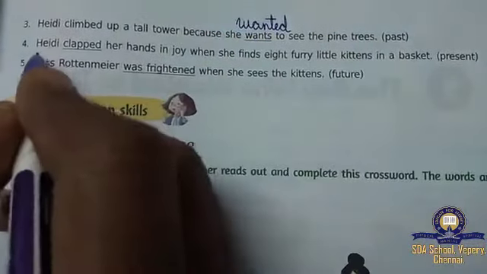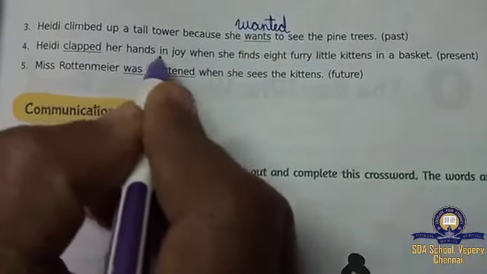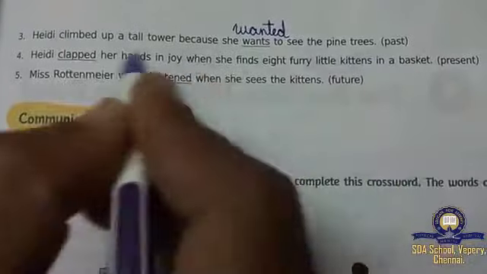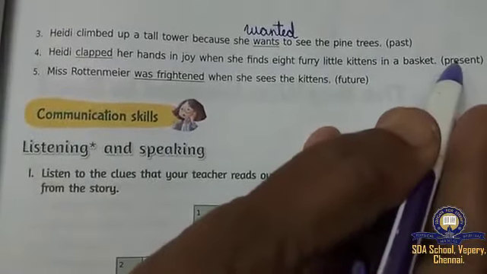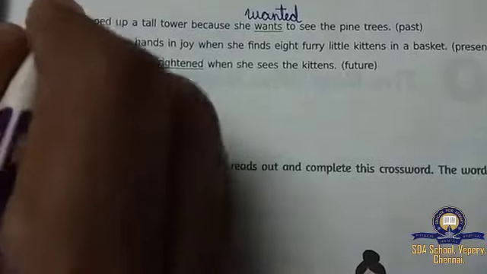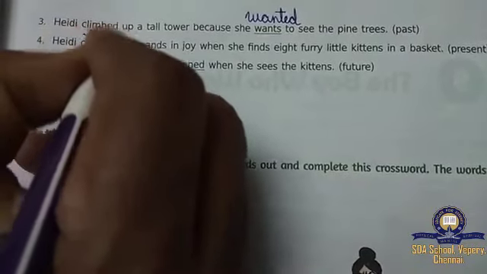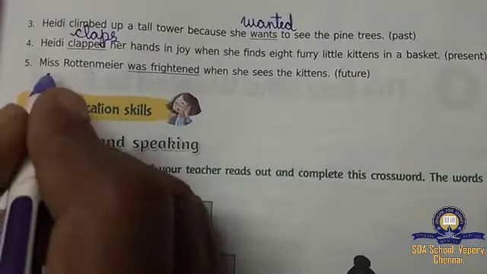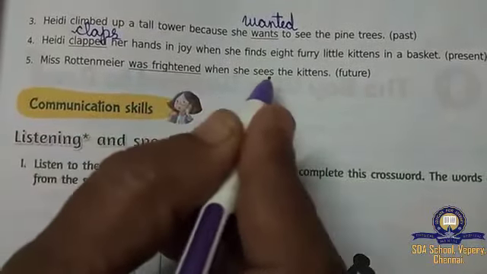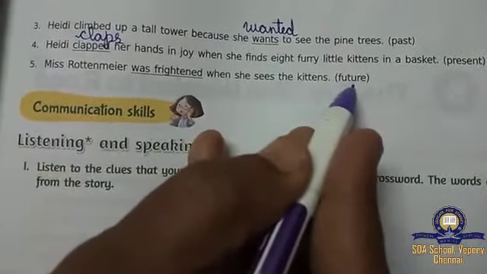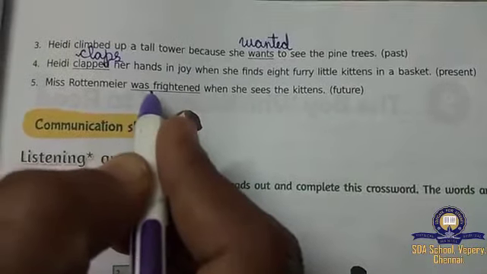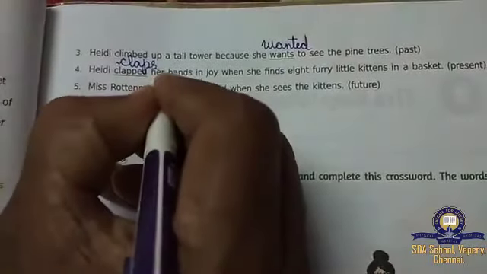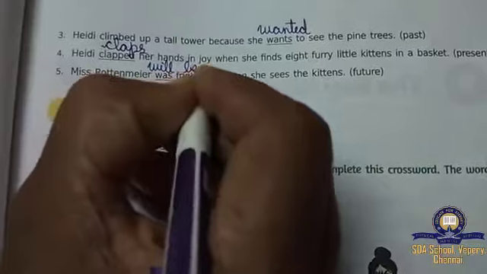Okay, children? And the fourth one, Heidi clapped her hands in joy when she finds 8 furry little kittens in a basket. So here past tense is there, but you have to change into present tense. So clapped means what? You have to write claps. C-L-A-P-S. Claps her hands. Number 5th one, Mr. Rottenmeier was frightened when she sees the kittens. So here future tense you have to find. The was means what? Past tense they have given. You have to change into future tense. So what will write? Will be frightened. What you have to write? Will be frightened.